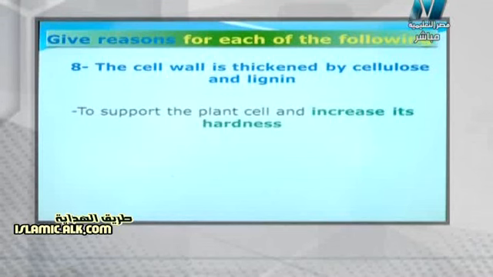Just to increase the support of the plant, to be supported more and more, because whenever cellulose and lignin are deposited in the cell walls, they increase the hardness of the cell wall. Of course, the deposition of cellulose and lignin acts as a structural support which supports the plant parts, so the plant becomes harder and can tolerate bending by environmental conditions such as the wind, for example.